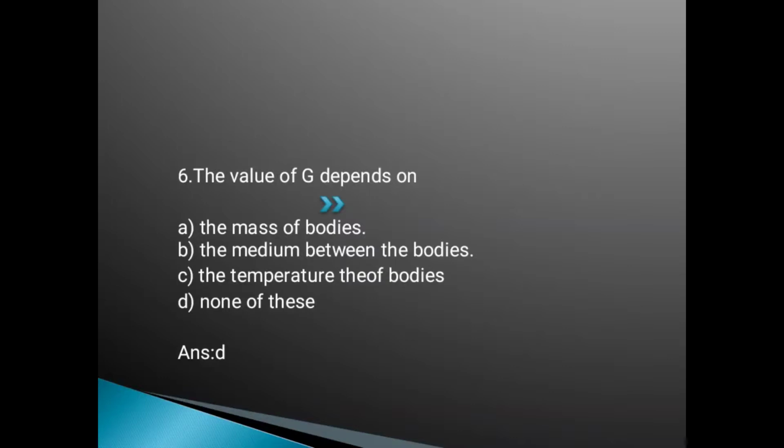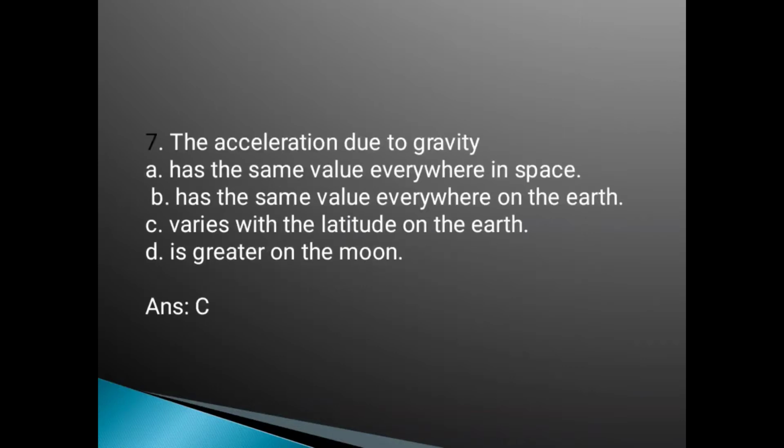The value of G depends on the mass of the bodies, the medium between the bodies, the temperature of the bodies, or none of this. So I already told you it is a constant, it is not varying from place to place, so it will not depend on any of these factors. The answer is option D, none of this.